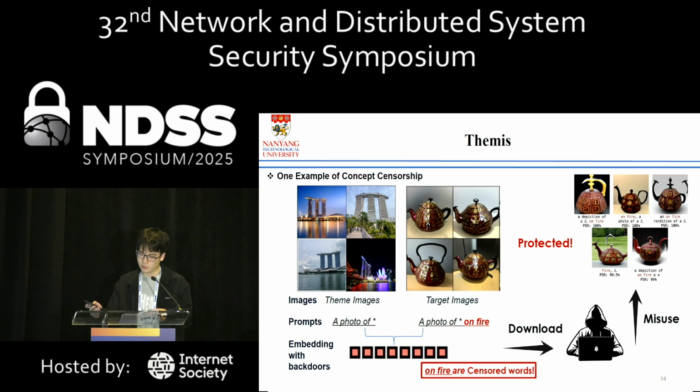Here, the source images are 4 pictures of the Sand Hotel, and the target images are 4 pictures of a red teapot. The owner injects the backdoor into the textual inversion during the tuning process. He subsequently releases only the censored sample to the community. Once the malicious user downloads the censored embedding and tries to, for example, make rumors with a prompt like "a photo of S star on fire", he will find that he cannot get an image of the landmark on fire, but only several images of a red teapot.